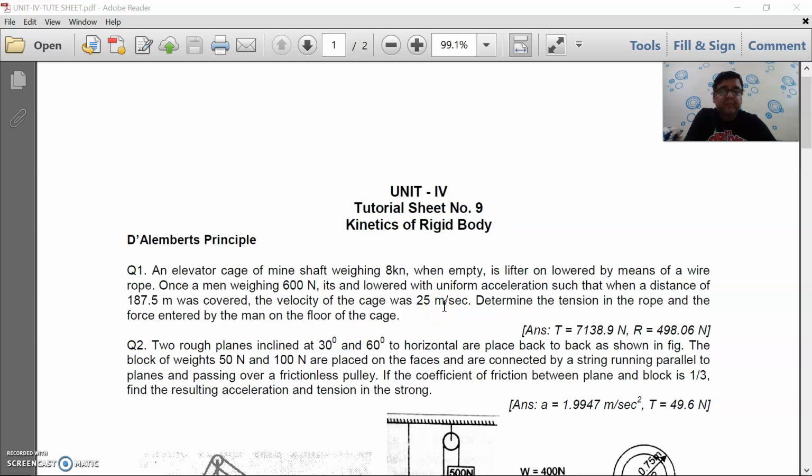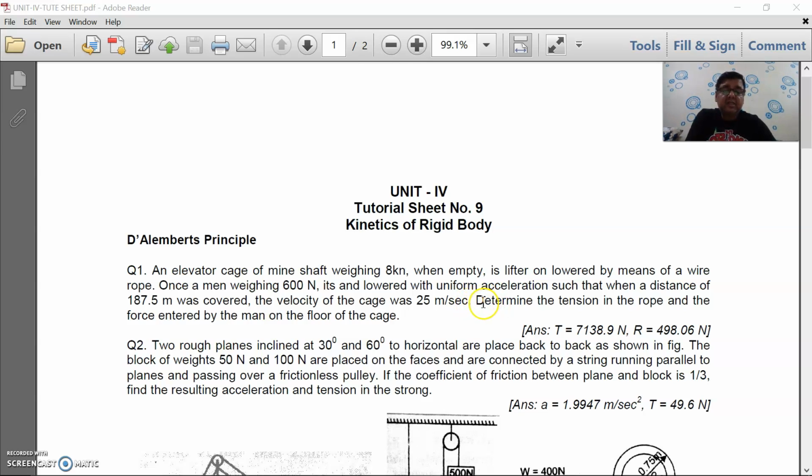That means the 600 newton man was inside the elevator cage, and it started from zero velocity, and when it traveled 187.5 meter distance, then the velocity of the cage was 25 meter per second, and it was lowered. It was going down.